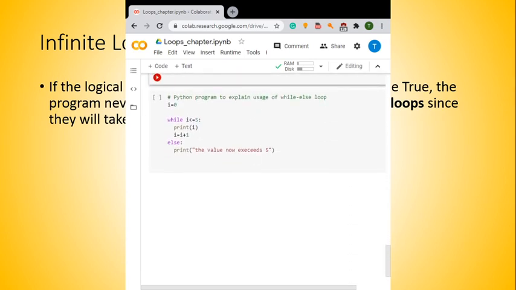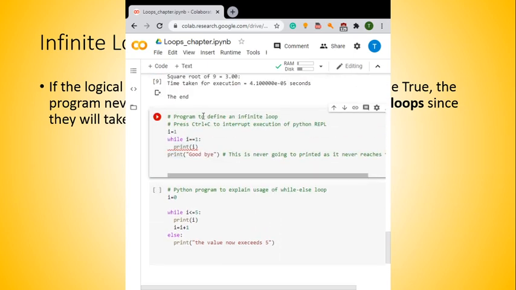Now let's move further. Before that, let me explain this condition. In this particular code, the program demonstrates an infinite loop: the condition always remains true and the program will never quit displaying the value I, which is always 1. It will never print the last line goodbye. If you are on a Linux machine, you can press Ctrl C to interrupt the execution and come back to the command line. For the Windows platform, there is nothing such.